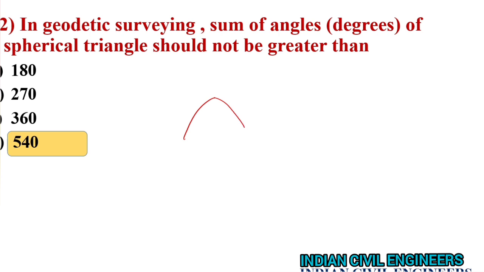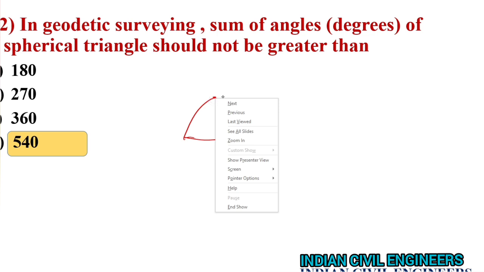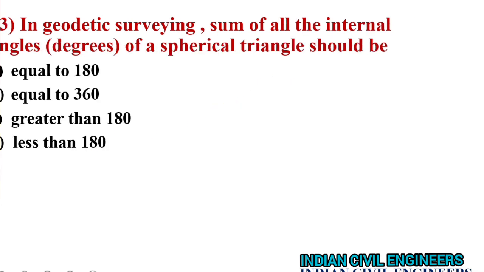Next. In geodetic surveying, sum of all the internal angles of a spherical triangle should be greater than 180 degree.